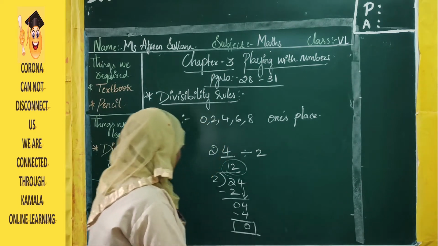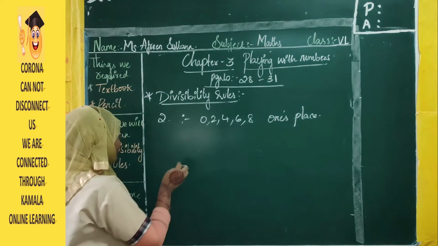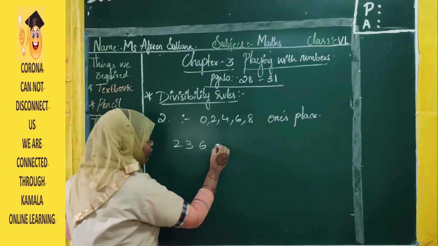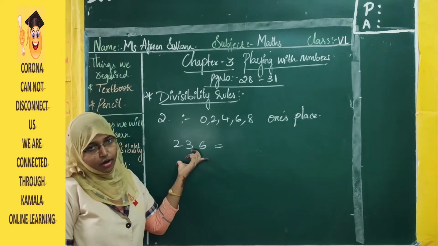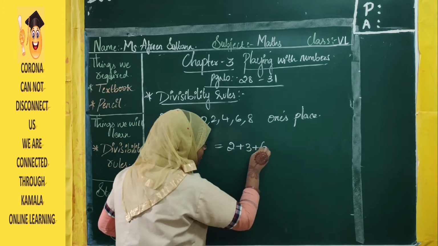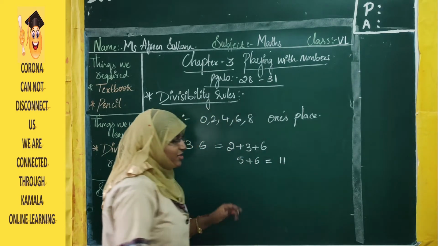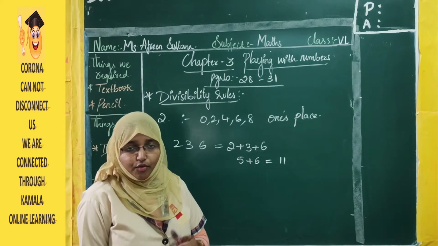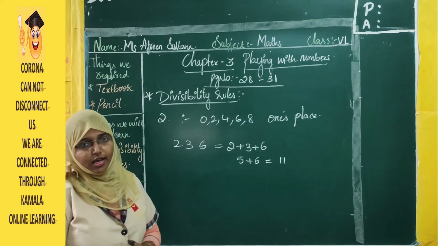Now supposing they have given you a number, the sum of all the digits should be divisible by 3. Now if you take 2, 3, 6, that is 236. We need to see whether this 236 is divisible by 3 or not. So what you will do now, you will add the single digits. 2 plus 3 plus 6. 2 plus 3 is 5. 5 plus 6 is 11. Is 11 divisible by 3? Will 11 go in the 3 table? No. 3 threes are 9, 3 fours are 12. So 11 is not divisible by 3.